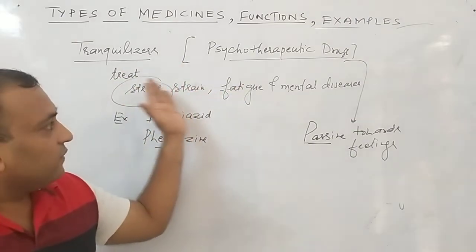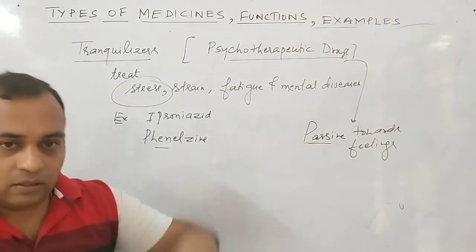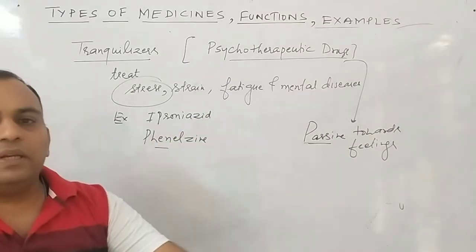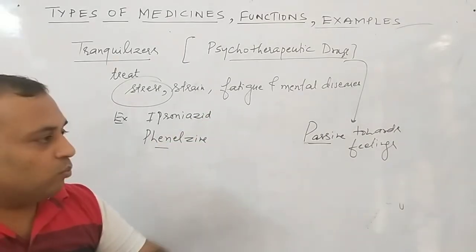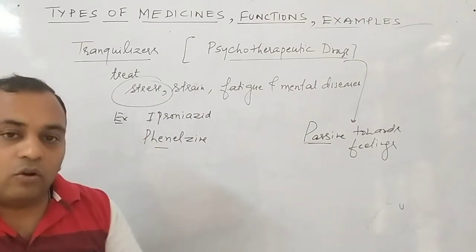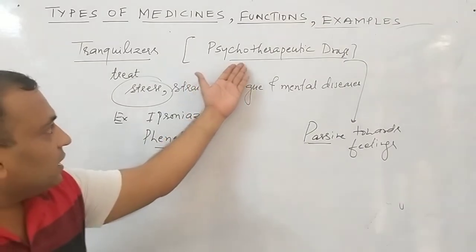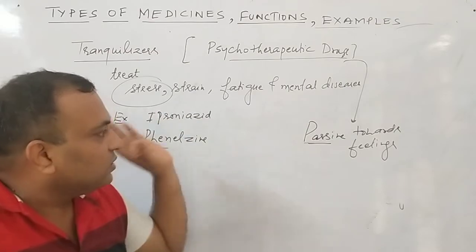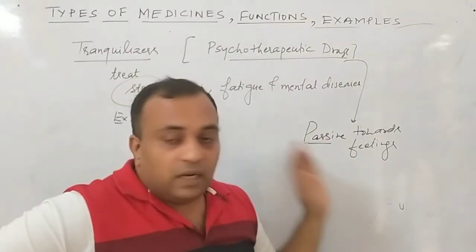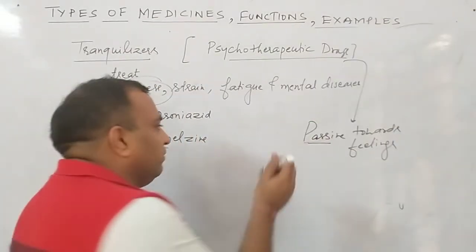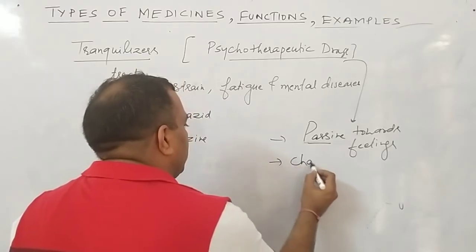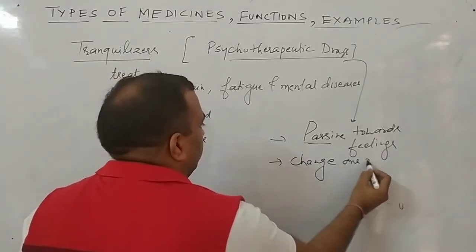After taking the medicine, the stress is reduced, and we feel happy due to the loss of stress. So our mood gets changed, our psychology gets changed. Therefore, these drugs are also said to be psychotherapeutic drugs, because they make us passive toward the feeling, or they change our mood.